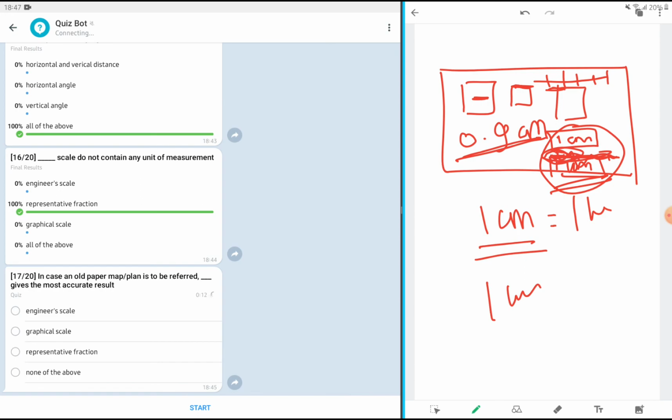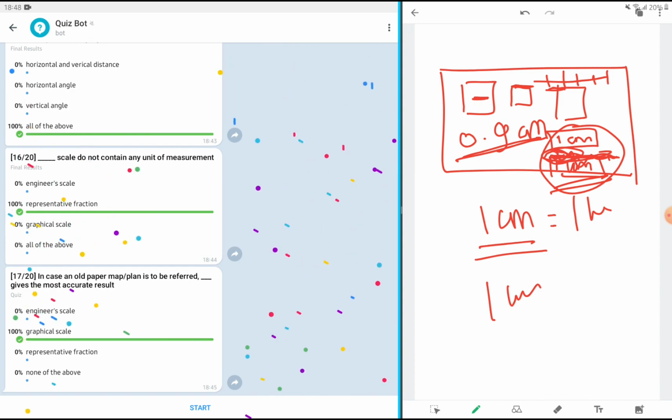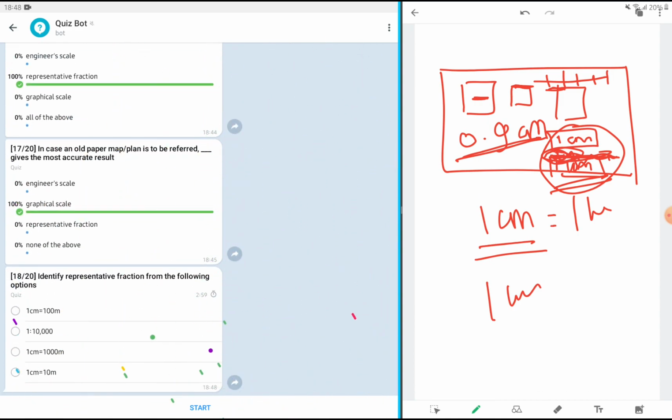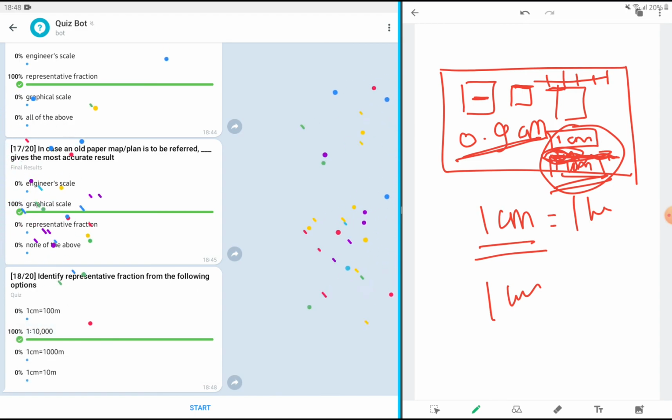We are running out of time, I think. Let's see, graphical scale. Yes, that's right. Identify the representative fraction. When we are saying representative fraction, it means that we will be looking at numbers only, and here the only option which has only numbers is option B.